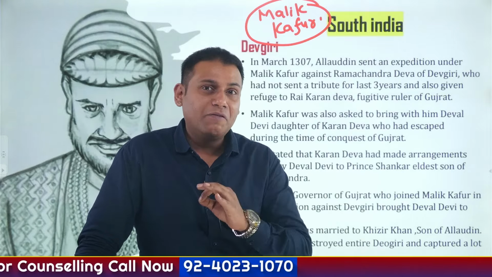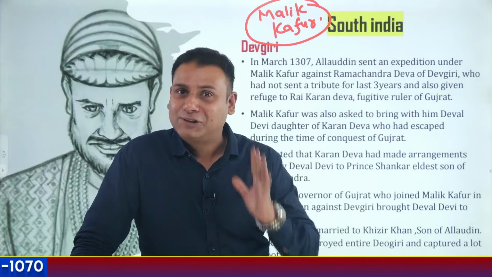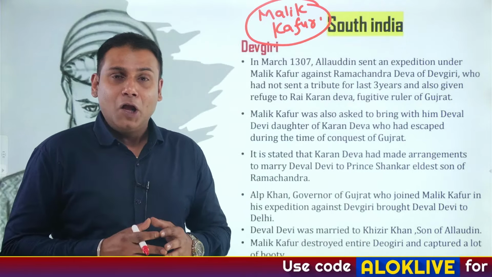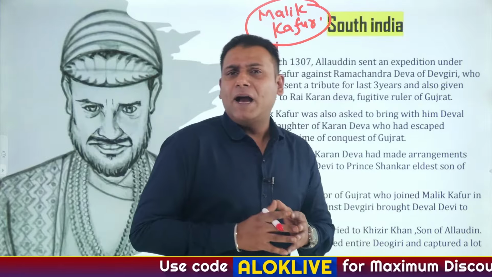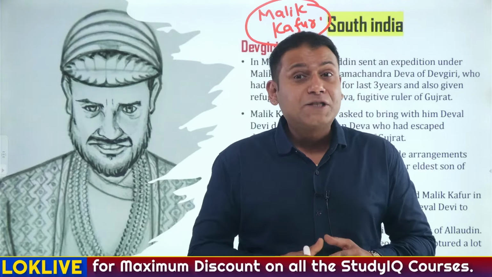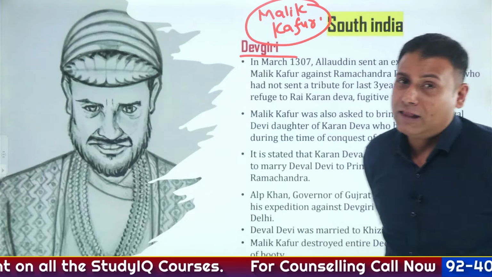The slave was referred to as Hazar Dinara. Why was he referred to as Hazar Dinara? Because he was purchased for 1000 dinars. And he was nothing but Malik Kafur. So Malik Kafur was dispatched for the South Indian expeditions of Alauddin Khilji. The first expedition led by Malik Kafur was in the region of Devgiri or Daulatabad.